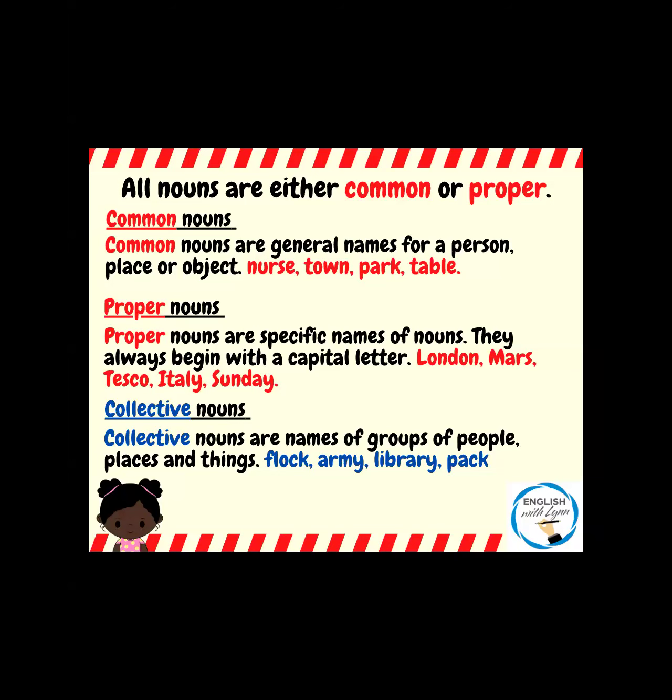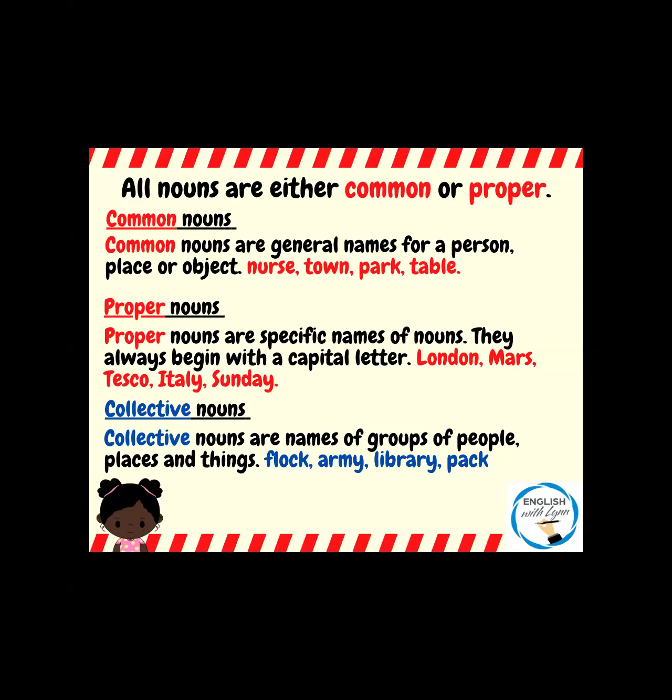Now, when we're speaking about people as proper nouns, you're using someone's name. Whether it is their first name, like my name's Lynn, so it would have a capital L, and that is the proper noun, or whether you are speaking about teachers or people in authority, that would have Mr. Green, Mr. Smith, Mrs. Brown. They have capital letters for the Mr. and the Mrs. plus the surname after it. So remember that when you're referring to people and their names.